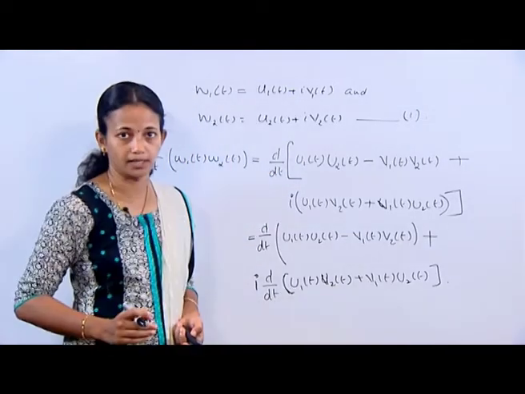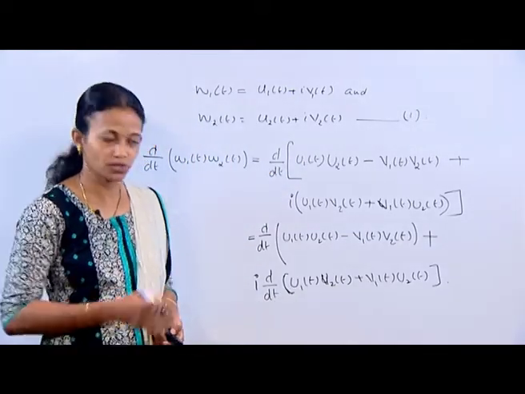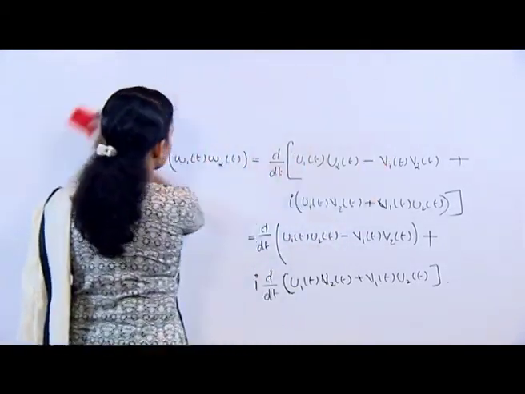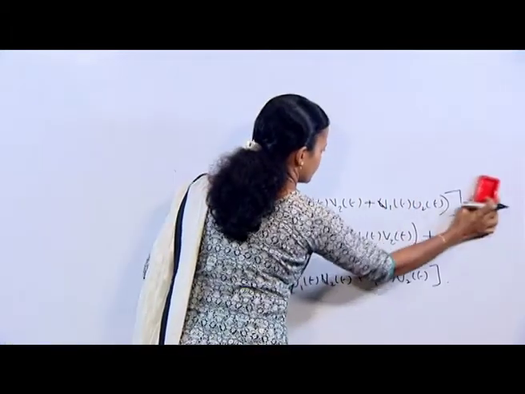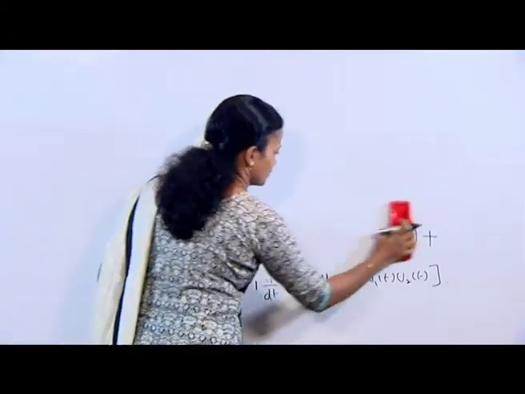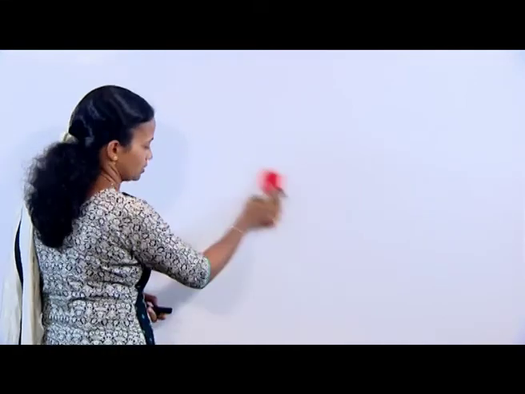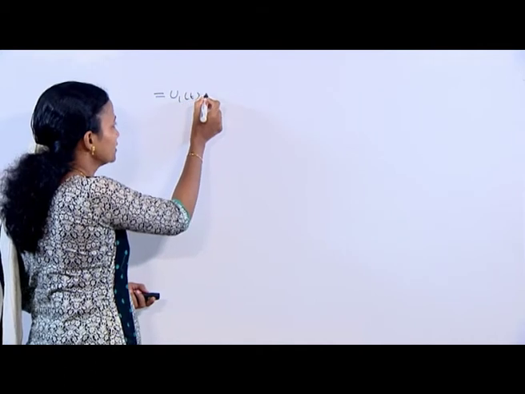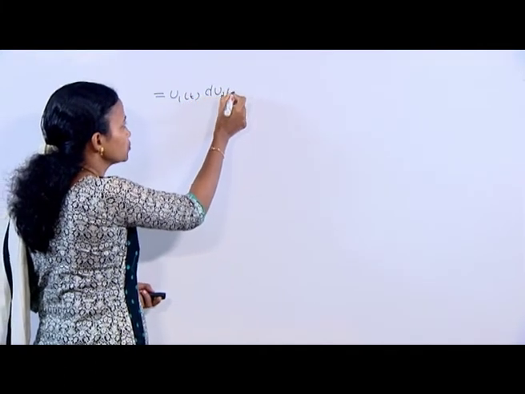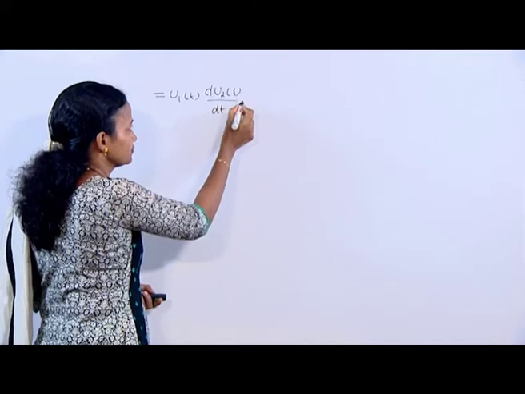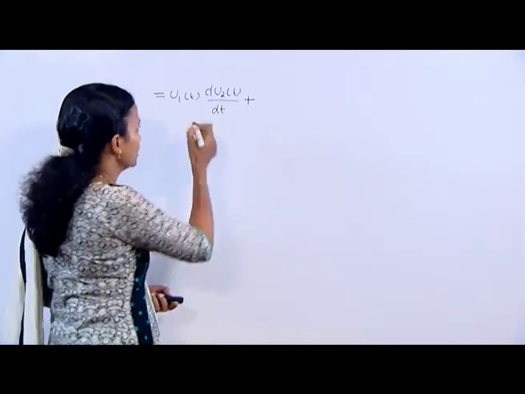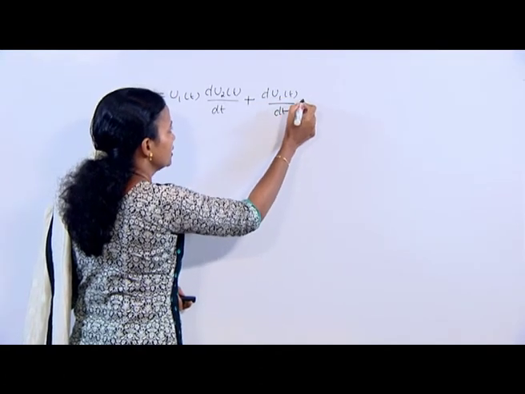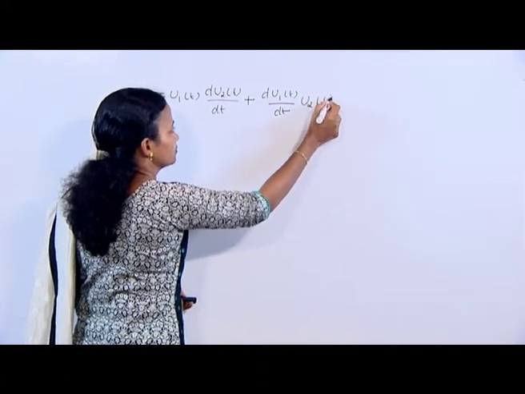This is our second term by using definition 2. This we can write as, which is equal to u1(t) into du2(t)/dt plus du1(t)/dt into u2(t).